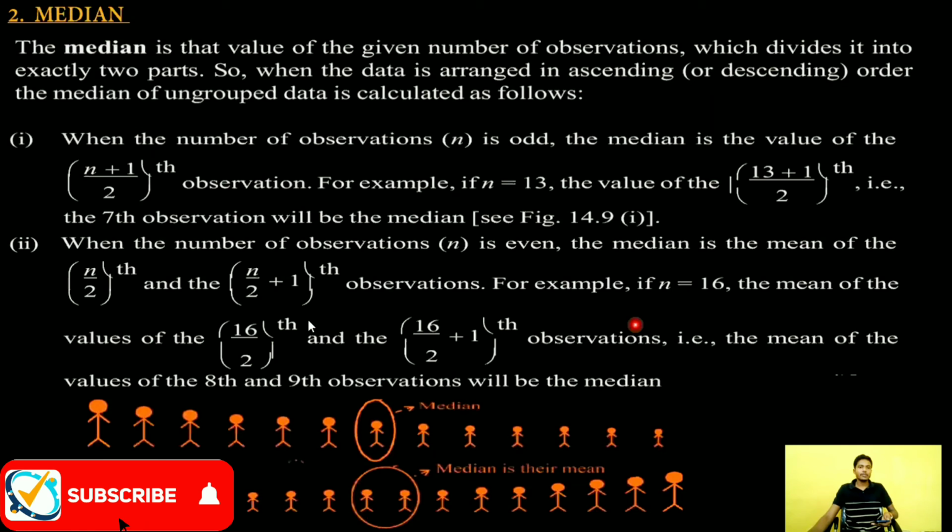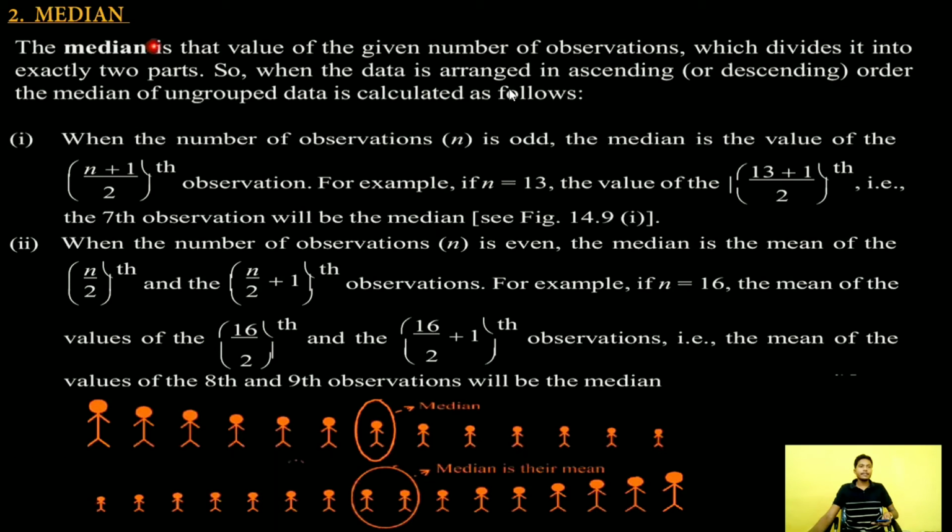Now median. In case n is odd, then the median is the (n plus 1) by 2 term. In case n is even, then the n by 2 and n by 2 plus 1 terms will be our median.